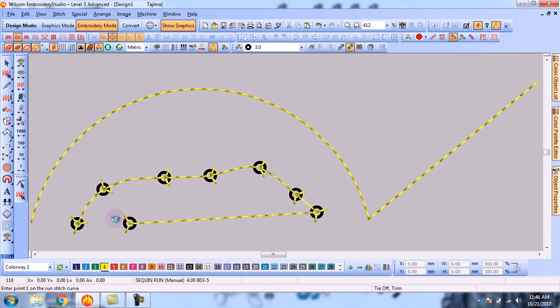So you can see that this tool will apply the sequin only on the points where you press the click, left or right click. And here you can also see one thread here and a third thread here. So in this tool the machine will also stop again and again. So we also should not use this tool.